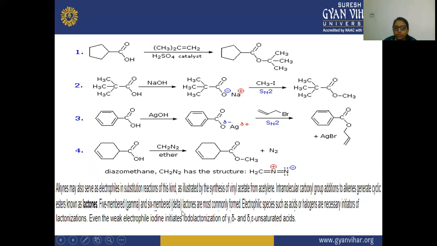The lactone is a 5-membered gamma and a 6-membered delta lactone. These are most commonly formed, and electrophilic species such as acids and halogens initiate the lactonization. Even the weak electrophile iodine also initiates this lactonization of gamma,delta-unsaturated acids.